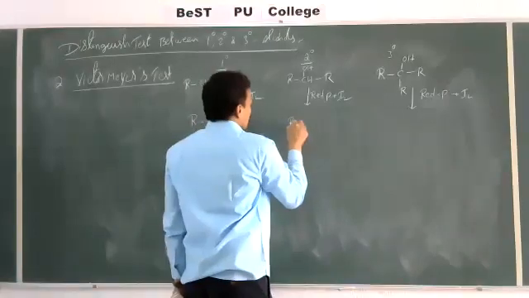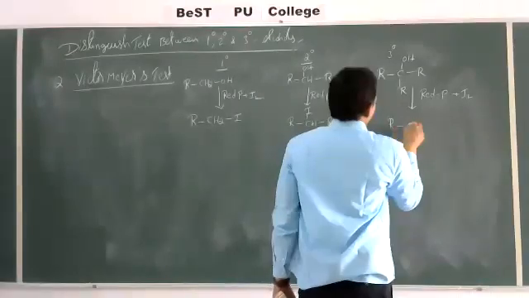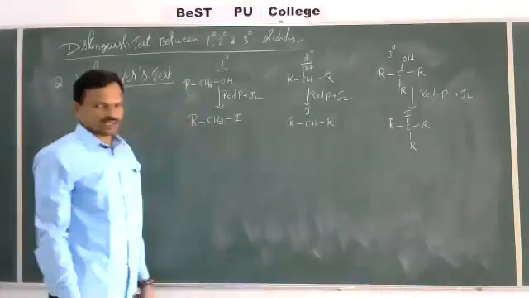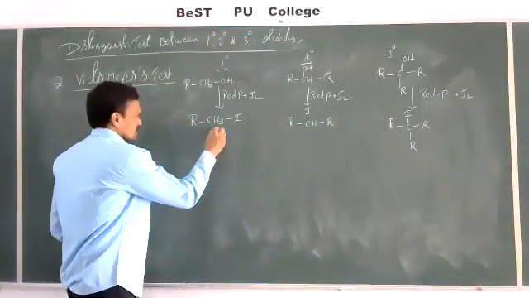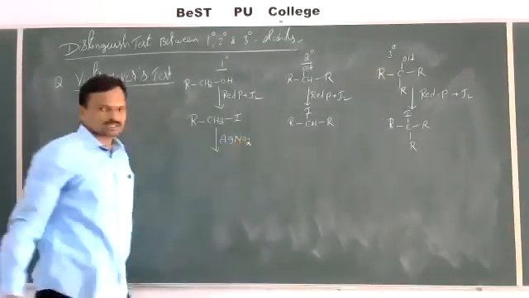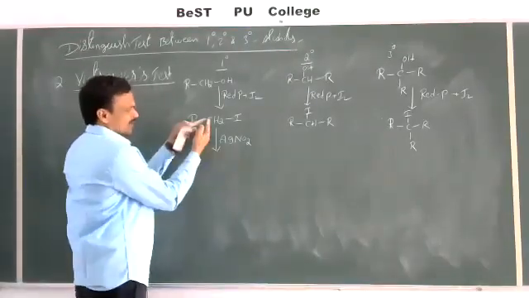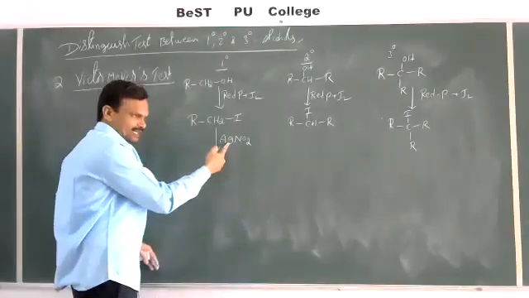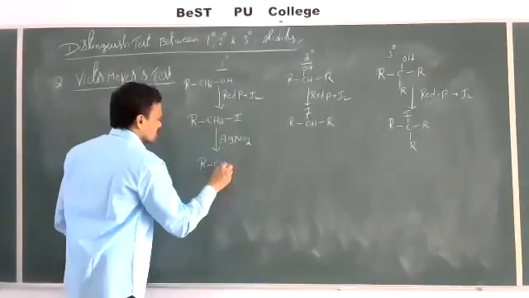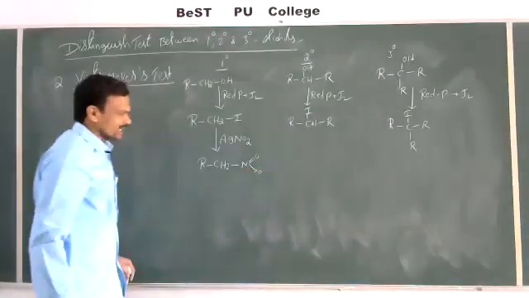Then here also RCHIR. Then here RCIRR. So iodoalkane is formed. And then this is allowed to react with AgNO2, silver nitrite. As you know, in haloalkanes you have studied, when haloalkanes are allowed to react with silver nitrite, then we can get a nitroalkane. That means RCH2NO2. Nitroalkane is formed.